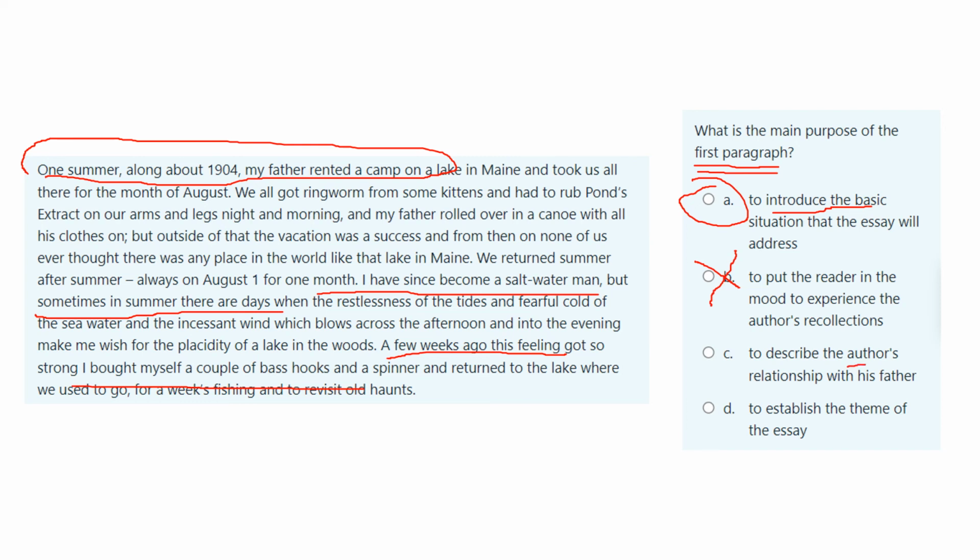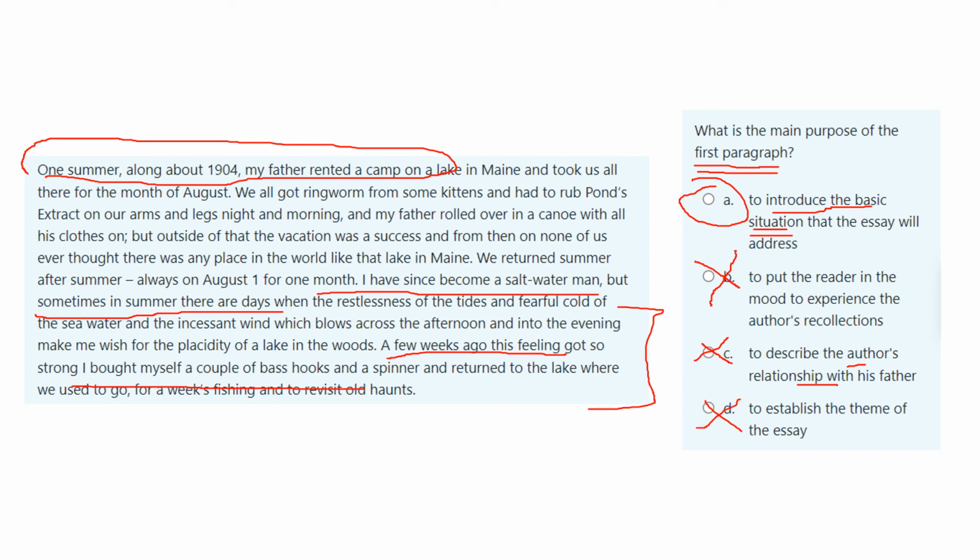And the author's relationship with his father is mentioned, but that would be a narrow answer. That is part of the situation, but it is not the whole situation, because here he talks about his son. His son is going to go with him. So it's not answer C. And then D, to establish the theme of the essay. But as we looked at the previous question, the theme of the essay is how things don't change. It's paragraph 2 where he wonders what it will be like, and it's the final paragraph where he says that nothing had changed. This is setting the scene, but it does not really introduce the theme. So D is not correct.